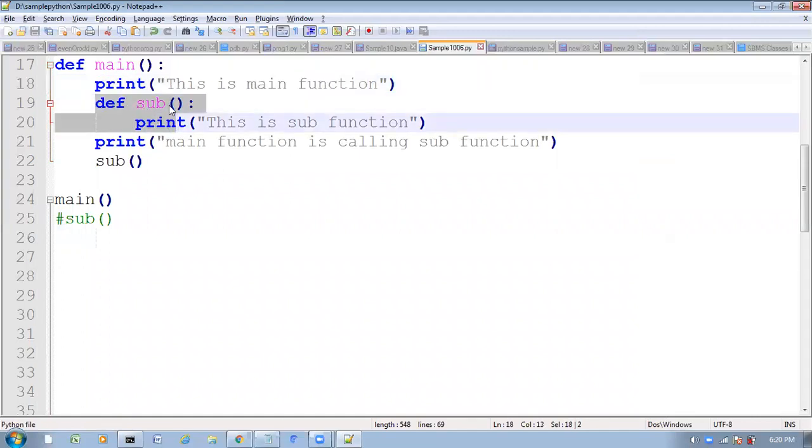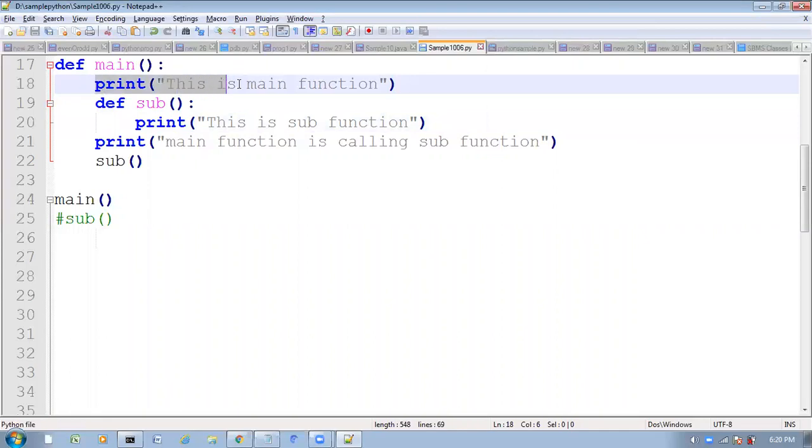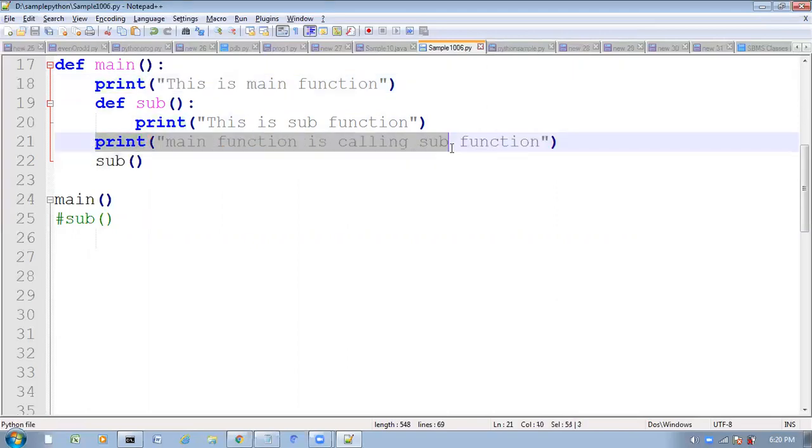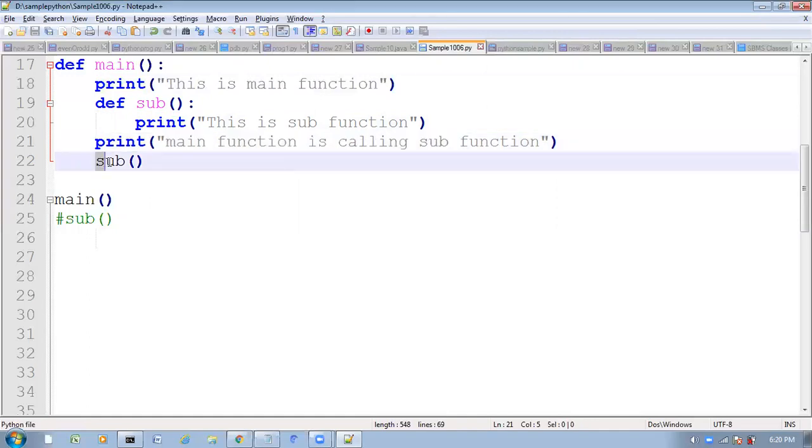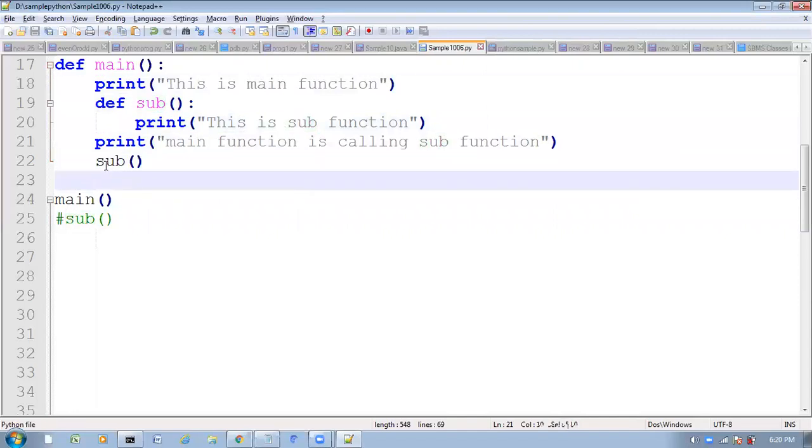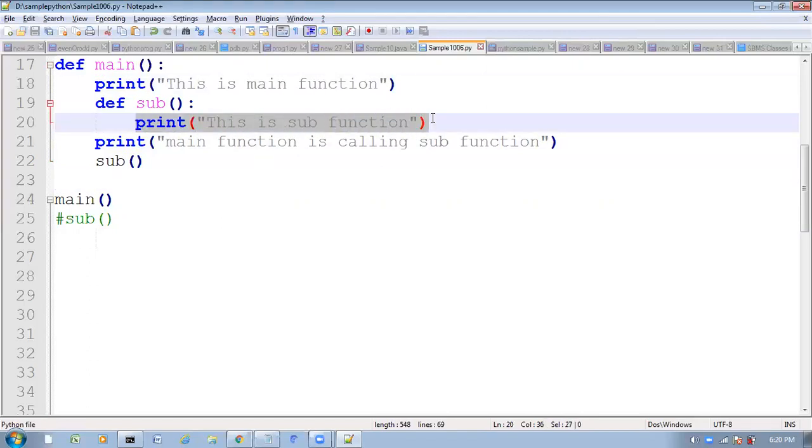If you want to execute this function, someone should call that function, then only will that function be executed. Here, no one is calling that function, so first this line will be executed. After that, directly the control will come here: main function is calling sub function. Someone should call that function, right? Here the main function is calling the sub function. Now the control will go to the sub function and it will execute this line, and this line.